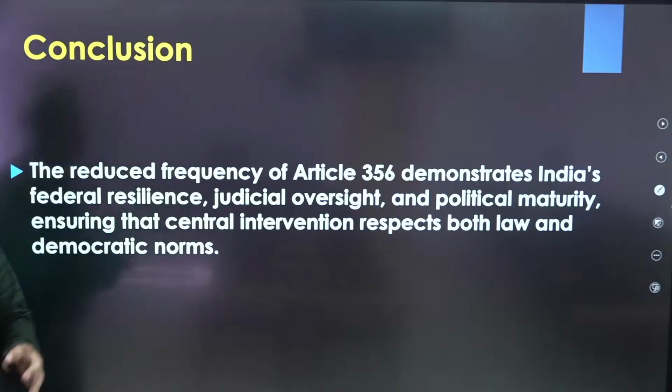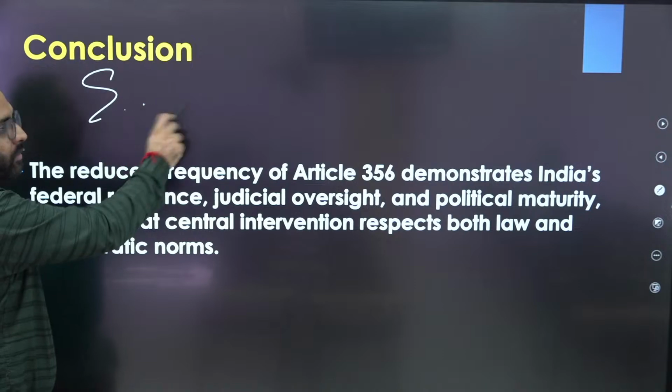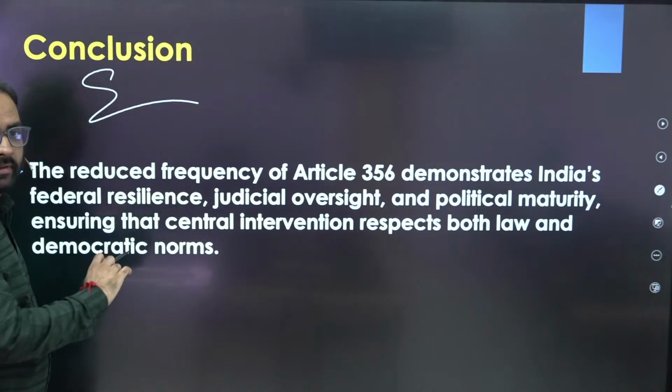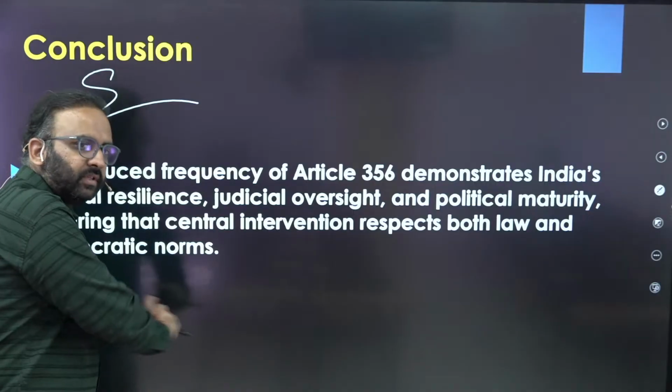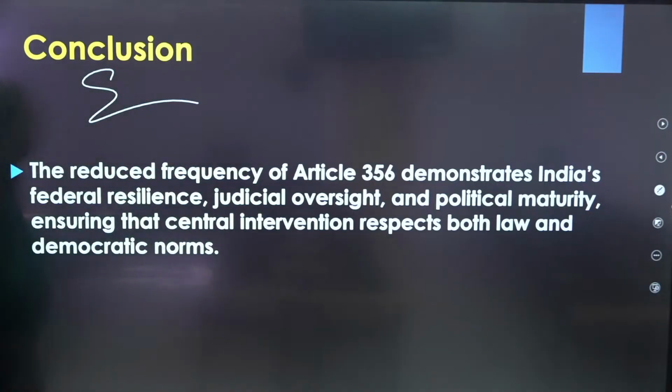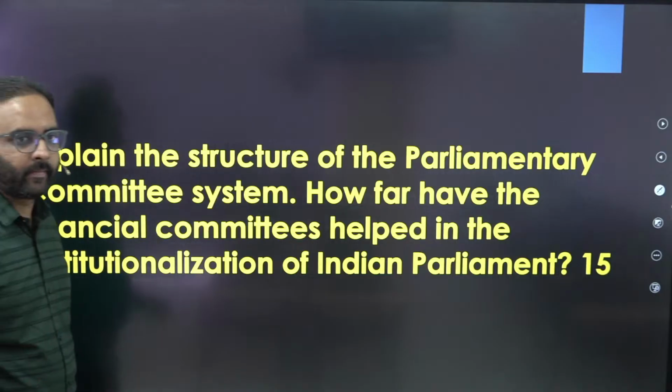So Sarkaria Commission recommendations, smartly you can add in conclusion, not directly. Do not make a heading that Sarkaria Commission recommendations. No, write first that still it is being misused. So to further prevent it, these recommendations need to be followed. Clear? You get the point?